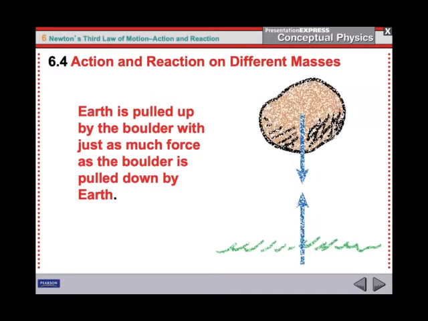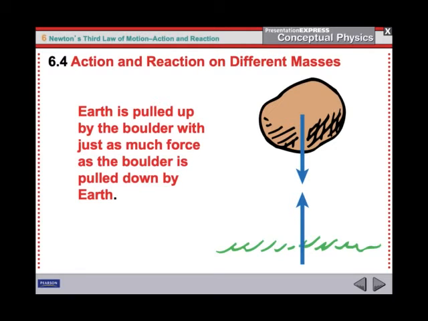So when a boulder is falling to the ground, the earth is pulled up by the boulder with just as much force as the boulder is pulled down by the earth. And you're like, well, I don't think that's really true. Newton's third law of motion says that for every action, there's an equal and opposite reaction. So the action force is the earth pulling down on the boulder. The reaction force is the earth being pulled up by the boulder. Whoa. So why is it whenever anything falls, we don't feel the earth moving toward that object?